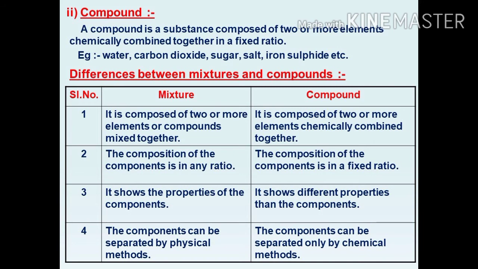That is a compound. Then a mixture shows the properties of its components. But a compound shows different properties than its components. The components of a mixture can be separated by physical methods. The components of a compound can be separated only by chemical methods.